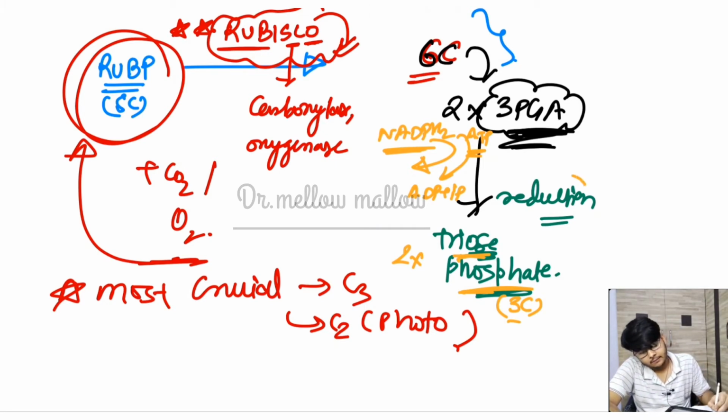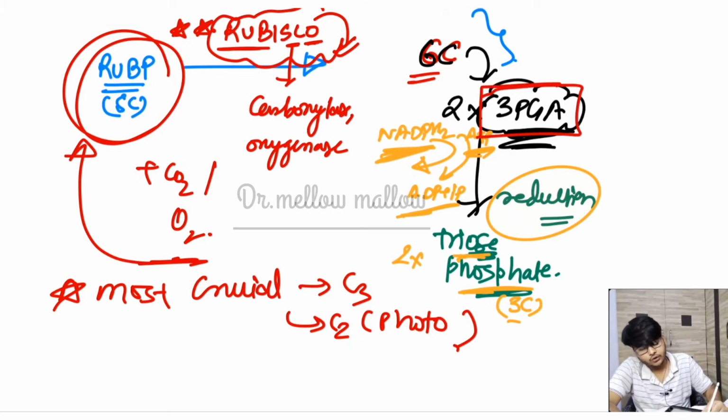An examiner will ask you how many NADPH2 and ATP will be utilized in the reduction process. The answer is very simple, and please keep in mind that for each molecule of PGA reduction, we will need 2 NADPH2 and 2 ATP.